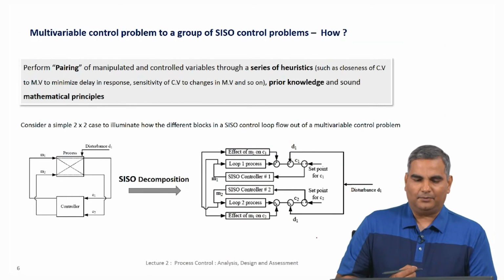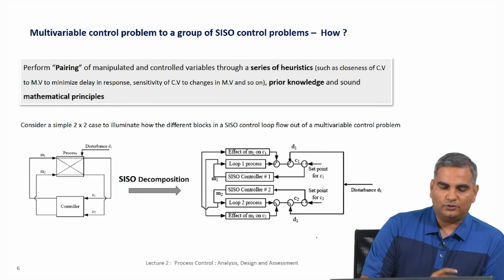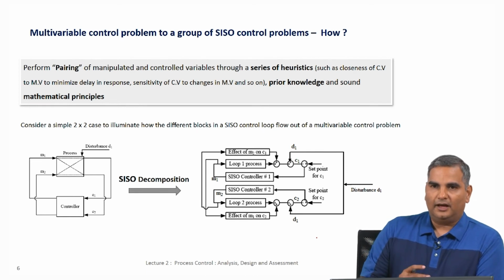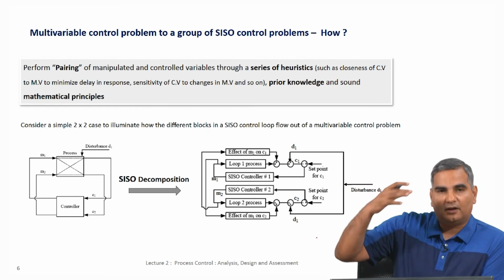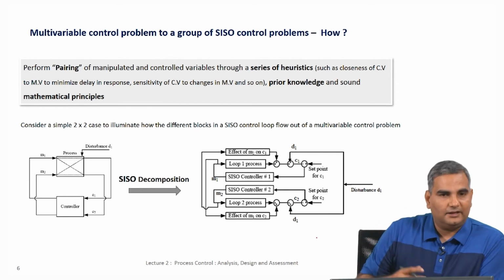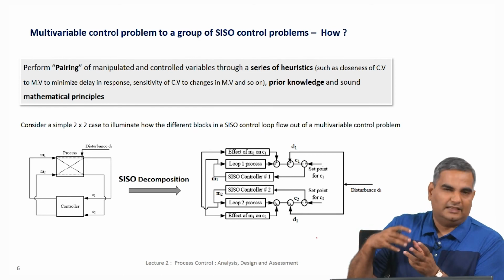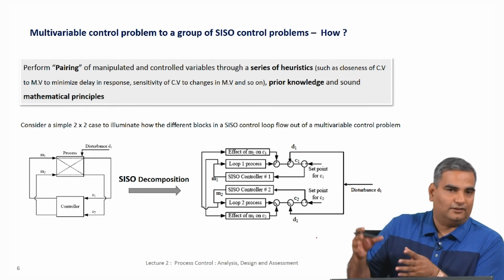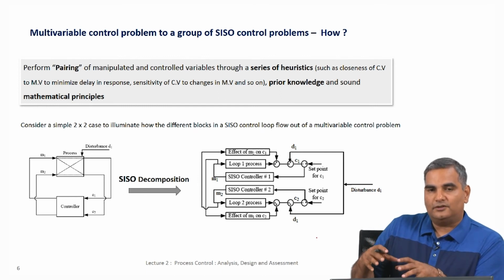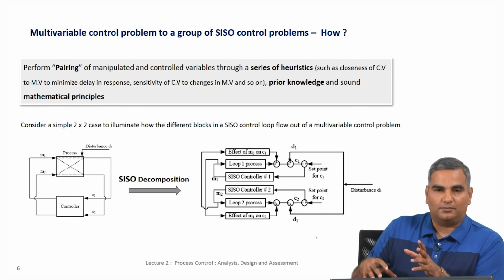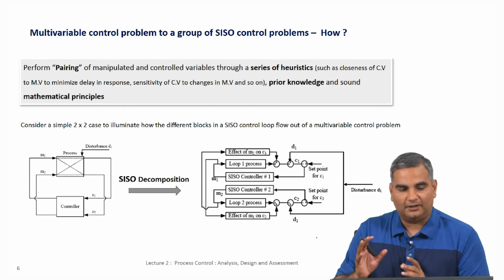So, let us think about how that large problem is broken down into smaller problems. The reason why I am showing this here is to give you an idea of how, for realistic industrial problems, we start from an overall concept of control which is inherently multivariable, and then we break that down into single input single output controllers and think about single input single output controllers for the next 15-20 lectures. So, I just want you to understand that while we are doing the SISO controller, it is not as if we are not solving the original problem. We are still solving the original problem through clever means.